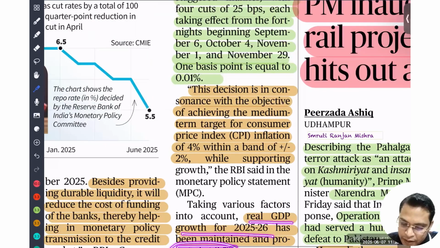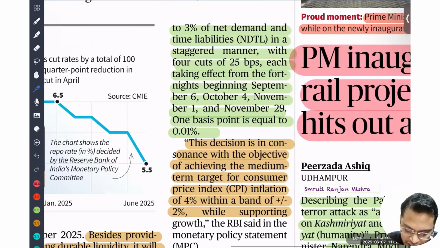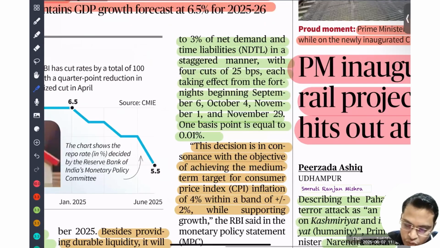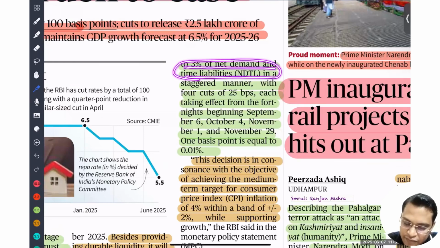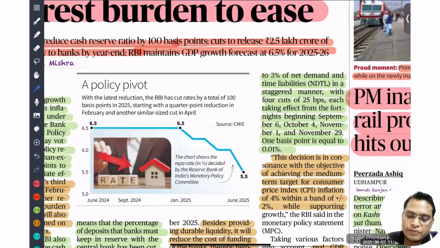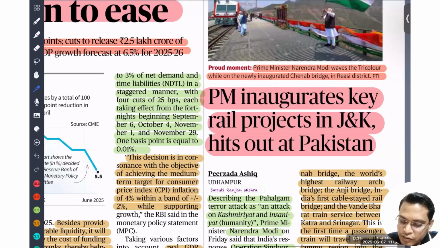Okay. So you can see here the CRR will be reduced to 3% of the net demand and time liability. That means it will put more money in the hands of the bank. So dear student, they can ask a prelims question: how is the recent reduction in the CRR going to help? They have already asked multiple questions on this, so you have to understand that.